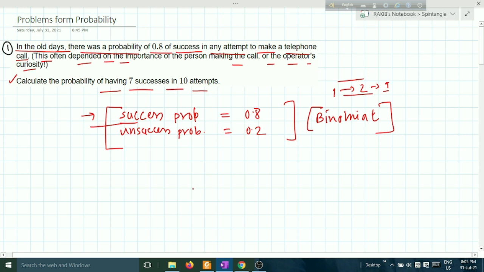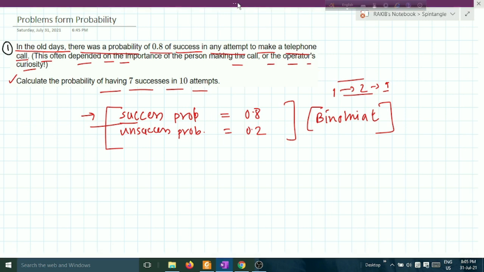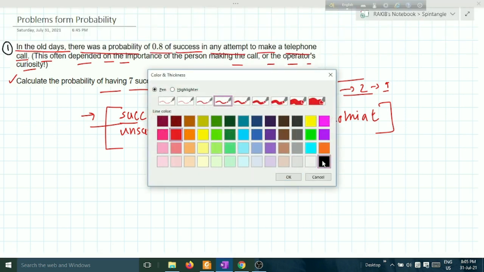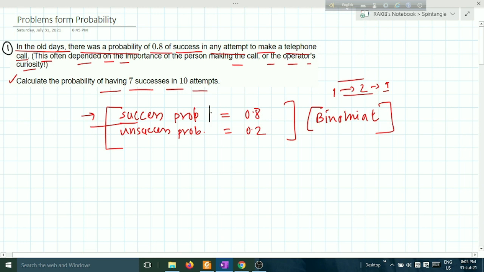The success probability is written in the binomial distribution function as P, and the unsuccess probability is written as Q.